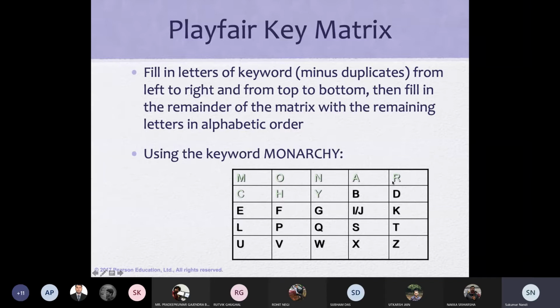But there is a possibility that a word can have repeated letters, like FILL, F-I-L-L. We have F-I, two alphabets, and L-L is another two alphabets. If I have to use this table, I have to make sure that two consecutive alphabets are not the same.